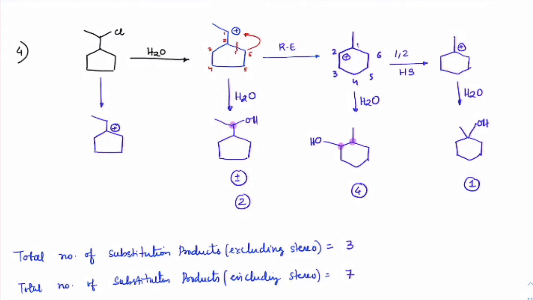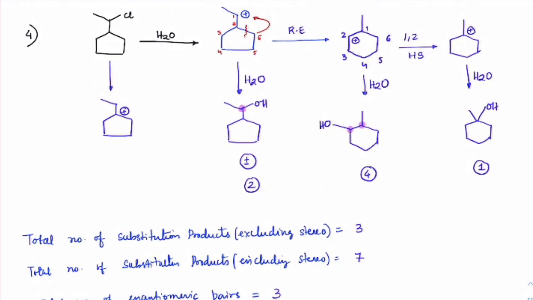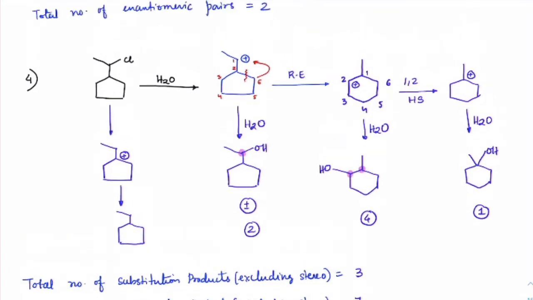Here, you said, right? Tertiary. Yes, sir. Then in the previous example also, in minor, the other one can be formed.